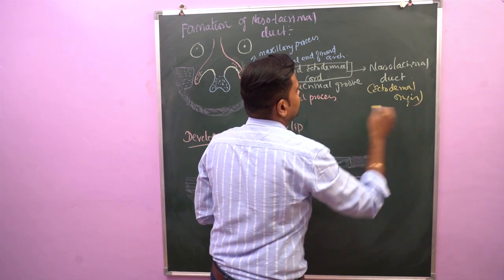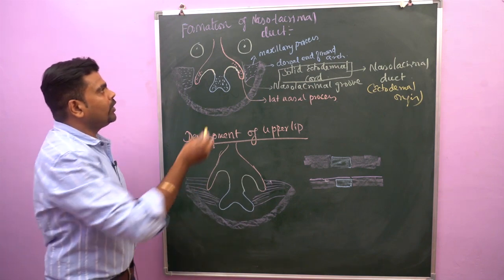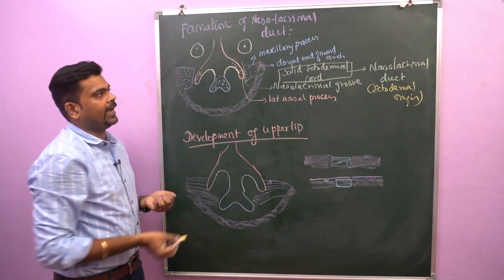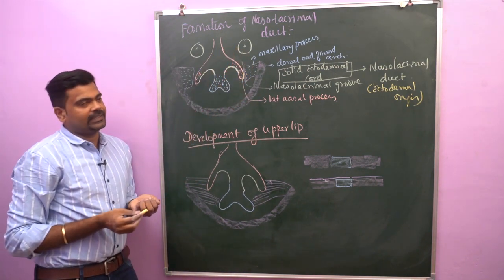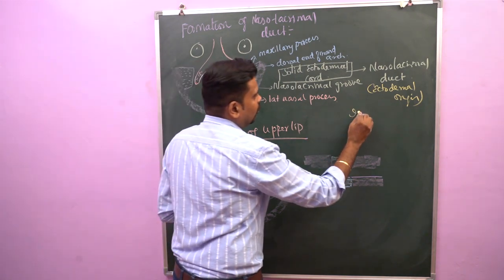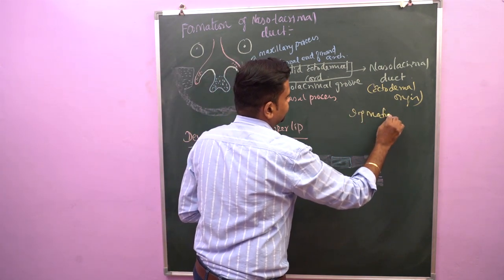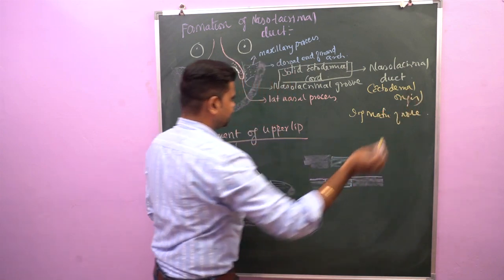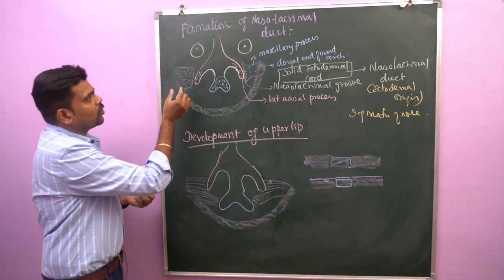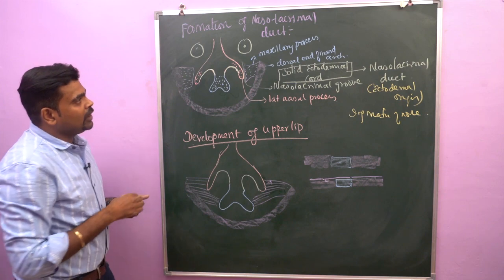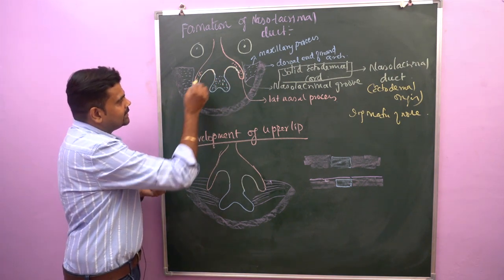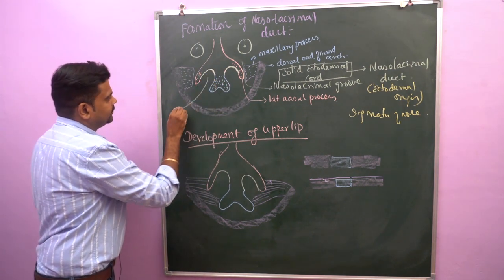If you see the connection of the nasolacrimal duct, above it is connected with the medial angle of the eye and below it communicates with the inferior meatus of the nose. When the maxillary process grows medially, you can see this is the nasal pit.